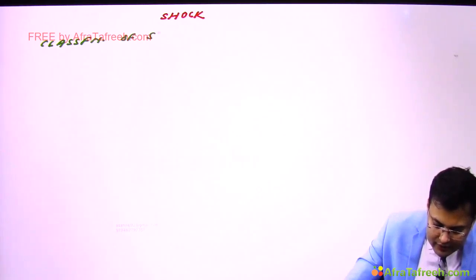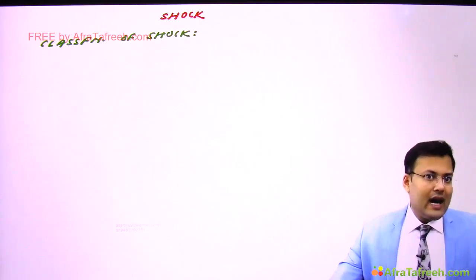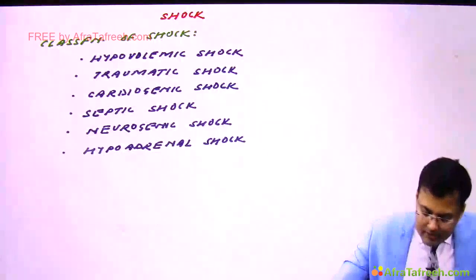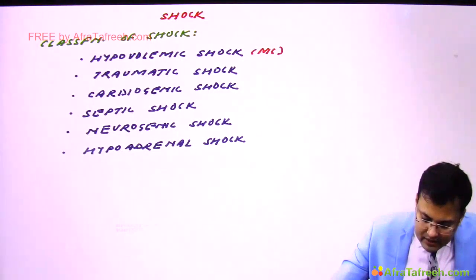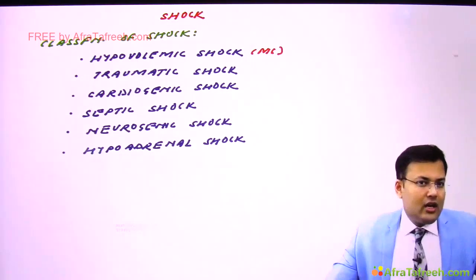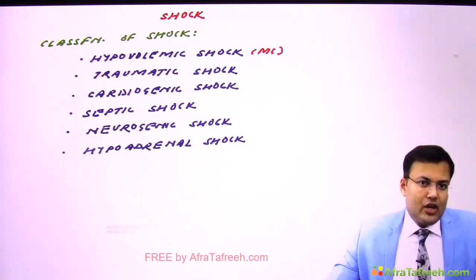Classification of shock. So what is the most common type of shock? It is the hypovolemic shock. The most common type of shock is the hypovolemic shock. Other types are traumatic shock, cardiogenic shock, septic shock, neurogenic shock, hypoadrenal shock.